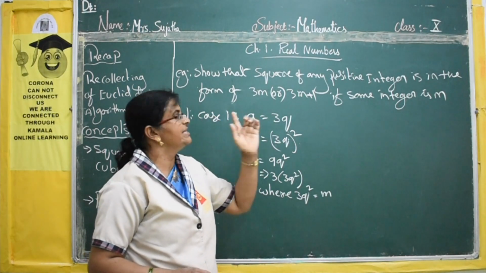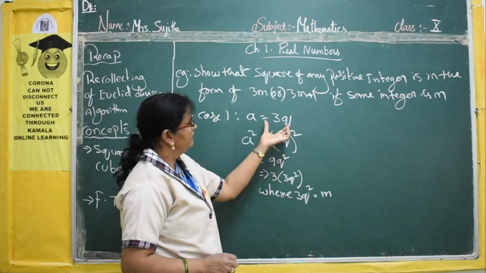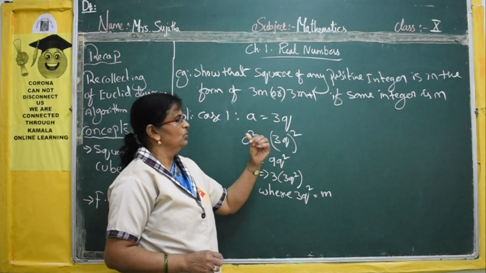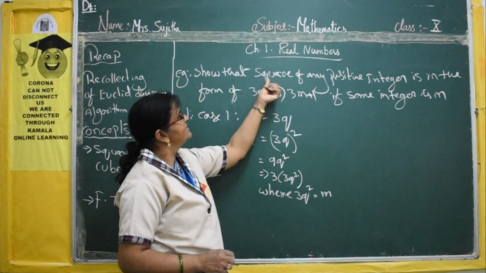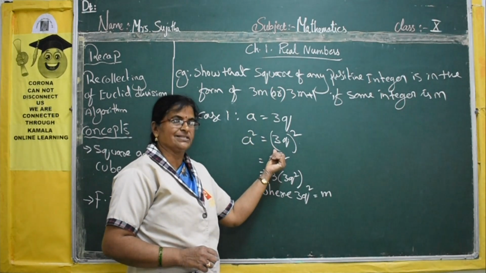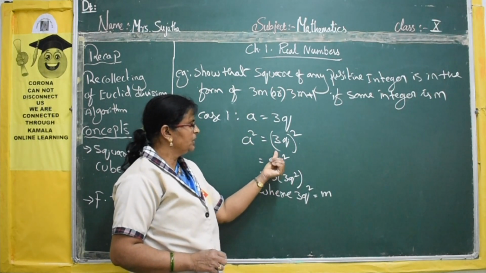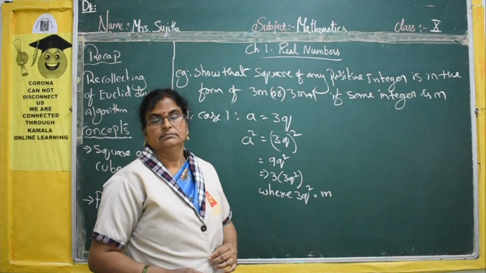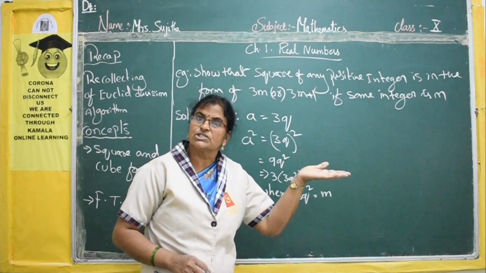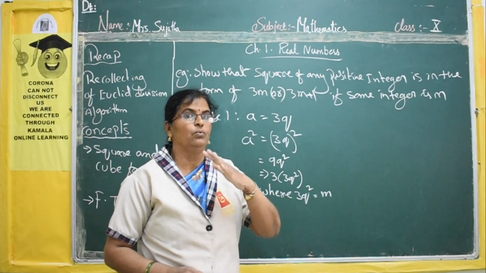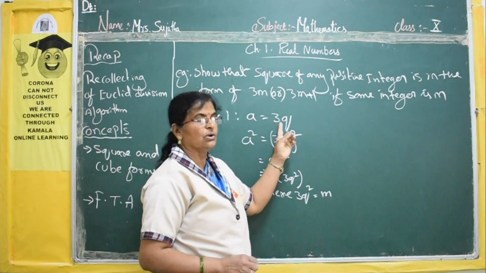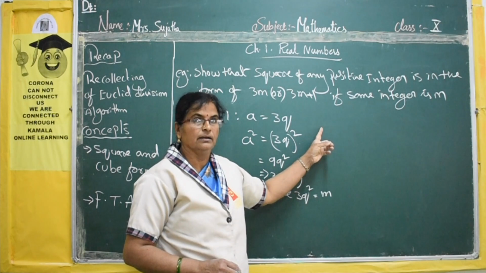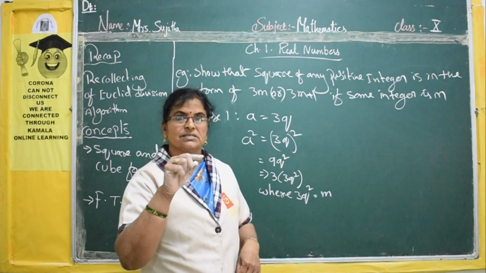Every positive integer is in the form a is equal to 3q, so we are squaring on both sides, getting 9q square. Here we are not using the remainder. In the earlier problem on even and odd positive integers, we did a is equal to 3q plus r, taking r values as 0, 1, 2.